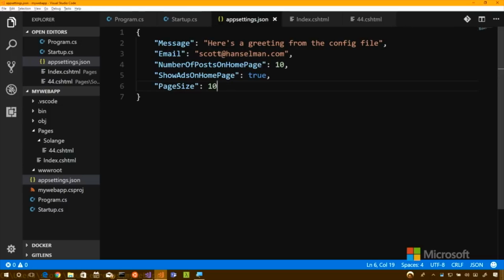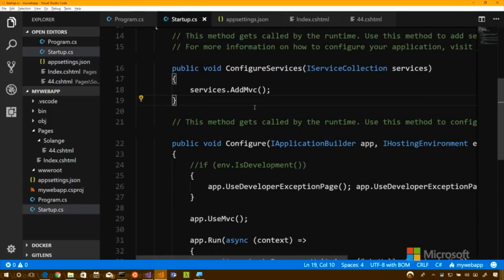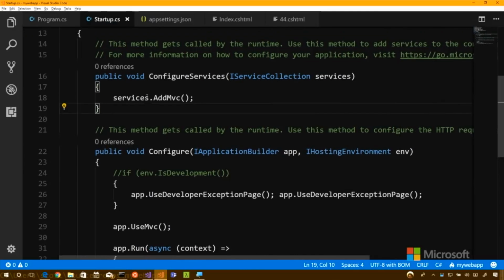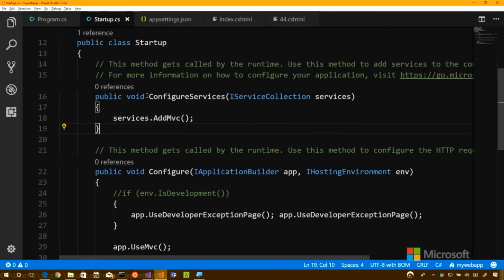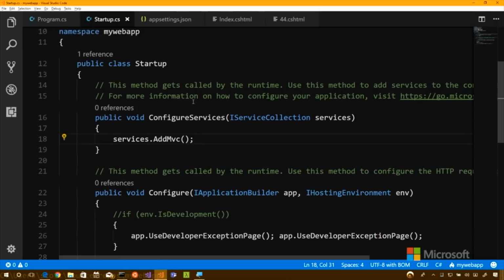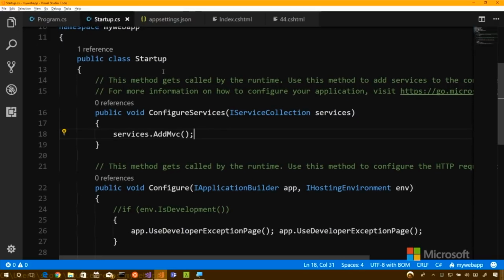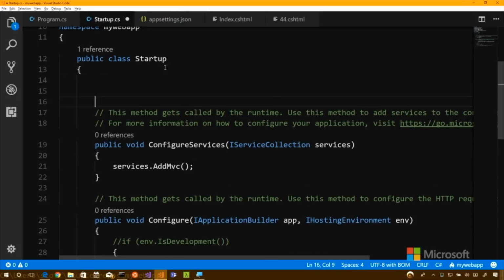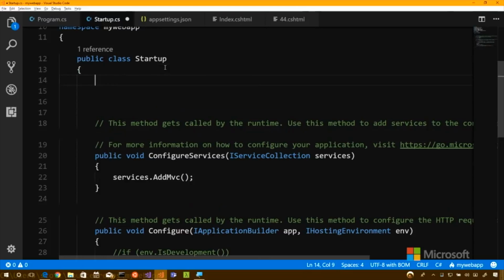All right. So let's go back to startup. Configuration is a service. It's a thing, like logging is a service. You had MVC as a service. So we need to make sure that we can inject that service. That's a dependency that we're going to inject into our system. Dependency injection, how much do you want to talk about that? We're going to talk about that a little bit more in a different one. So for now, we'll give you a little bit of background, but we'll get deeper into it later.